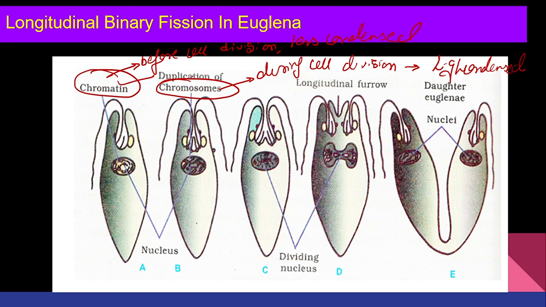So here your chromatin, when the cells start duplicating, forms chromosomes. Then your longitudinal grooves are formed and then the first division of the nucleus will occur. So once the division of the nucleus occurs, the longitudinal groove will occur and there you have two Euglenae, right?